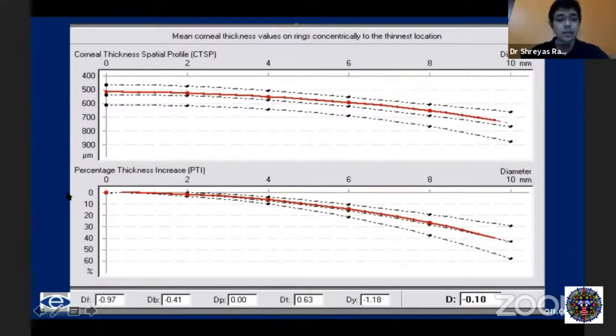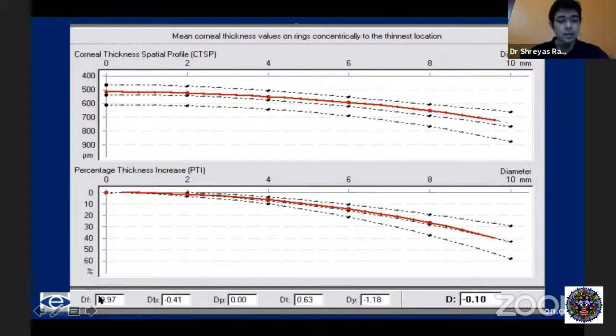You also have something called the percentage thickness increase, which again, like we discussed, there is a graded increase in thickness from the center to the periphery. And let's say if there is a higher increase than normal, which essentially means that the central or paracentral cornea is thinner than usual, and therefore the increase from center to periphery is more, then this central line of the patient will fall below the two dotted lines, and therefore that's again a red flag sign.